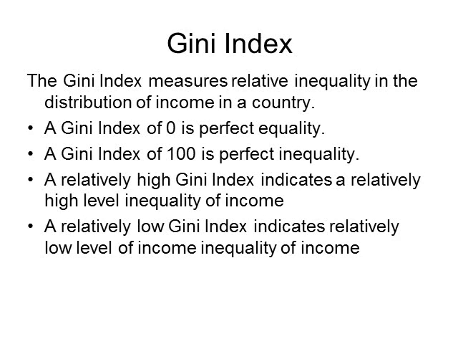An attempt to measure income equality is the Gini index. Specifically, the Gini index measures how unequal the distribution of the wealth is within a country. A Gini index of 0 is perfect equality. A Gini index of 100 is perfect inequality. A relatively high Gini index indicates a relatively high degree of income inequality. A relatively low Gini index indicates a relatively low level of inequality of income.